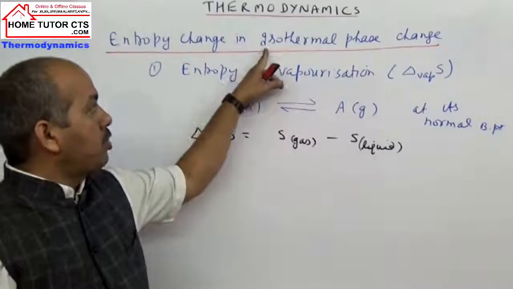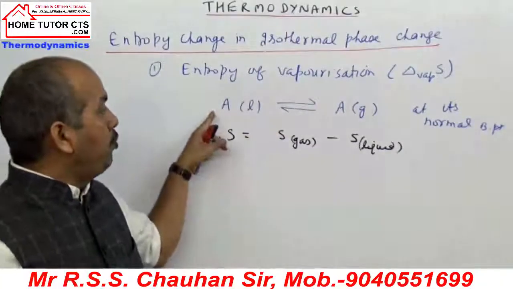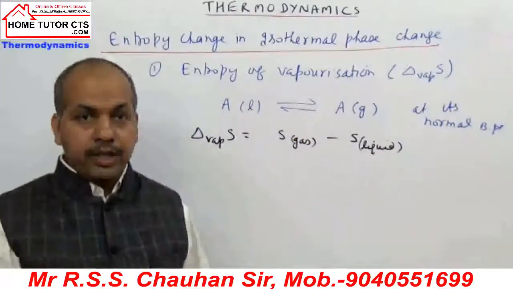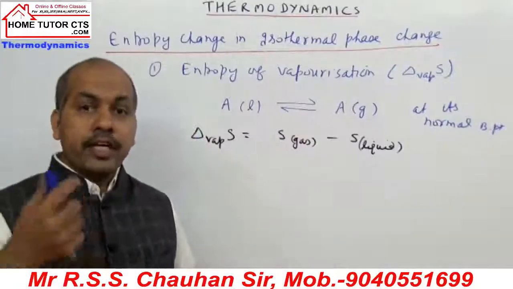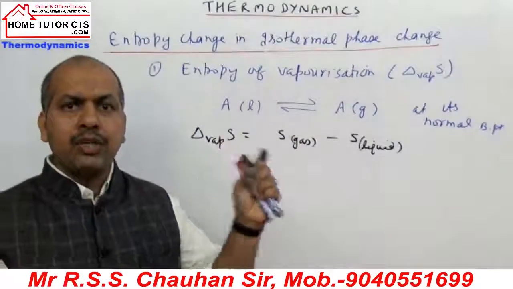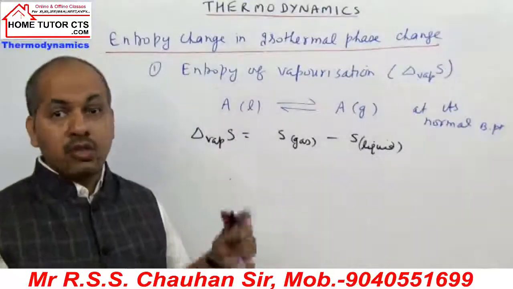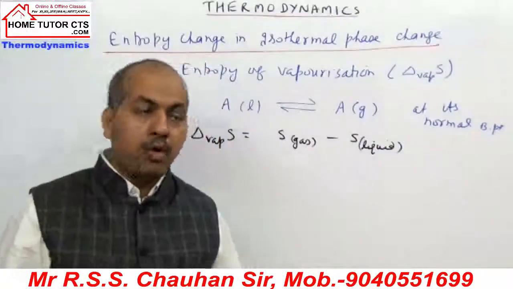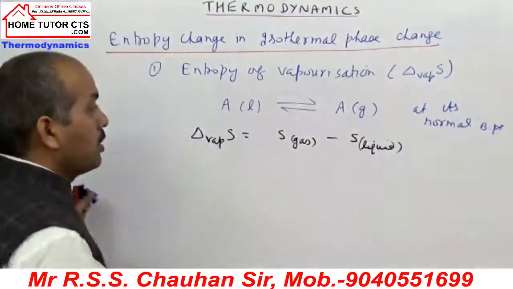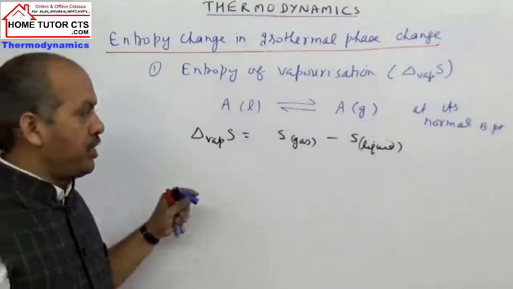This means we have a constant temperature. When we take vaporization, I take the boiling point. If you take fusion, I can take the melting point. If you take sublimation, we can take the temperature accordingly. In this case, the constant temperature is the normal boiling point of the liquid. For this phase transformation, the change in entropy is called the entropy of vaporization.